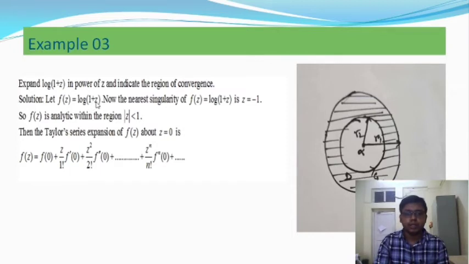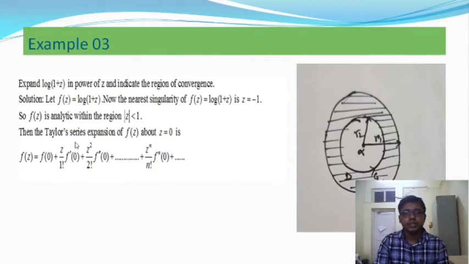Now the nearest singularity of the function f of z is equal to log of 1 plus z is z is equal to minus 1. At that point z is equal to minus 1, this function is not defined. That is, z is equal to minus 1 is the singular point, or singularity, of the function f of z. So f of z is analytic within the region modulus of z is less than 1. Where is it analytic? In the circle, within the circle mod z is less than 1.